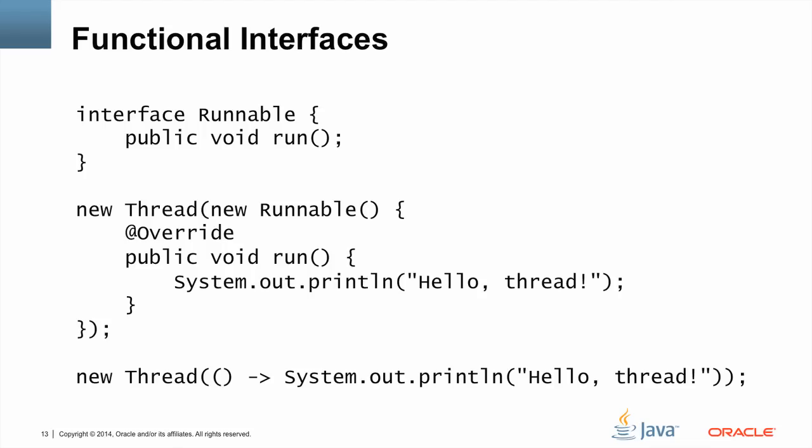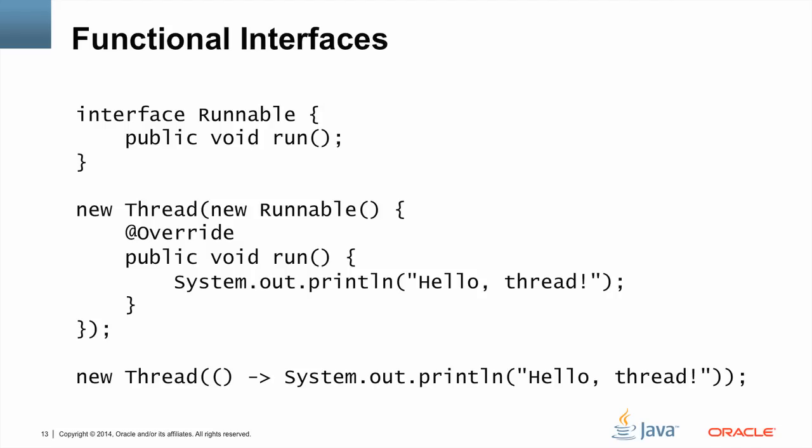A common example is the runnable interface. It defines a single method called run. To create a new thread, you pass an instance of the runnable interface to the thread constructor. The thread in turn would invoke the run method of that runnable.